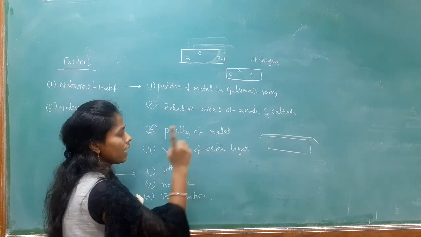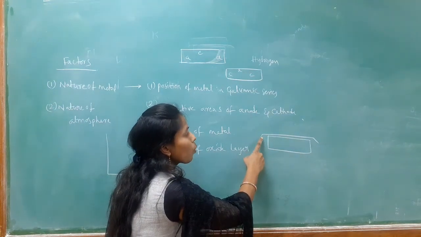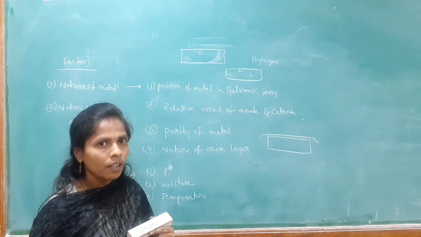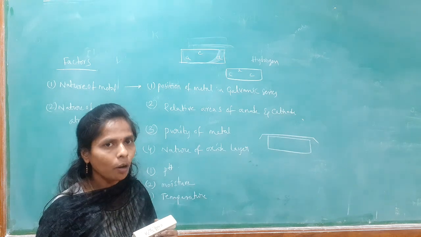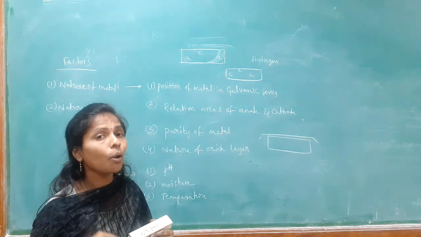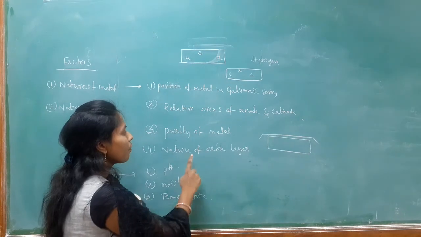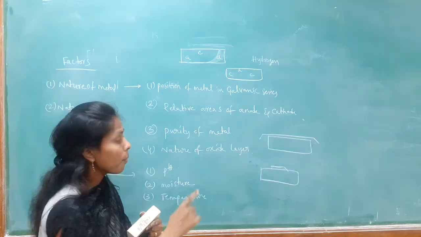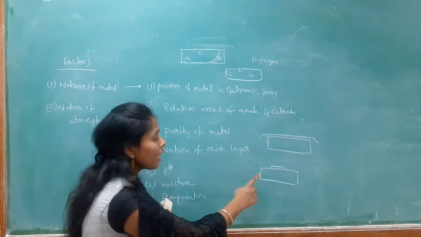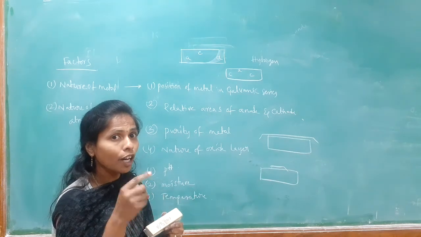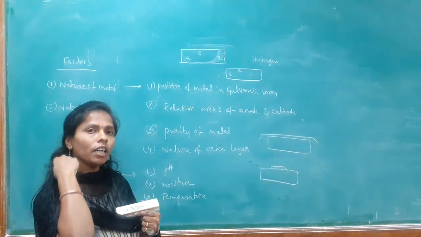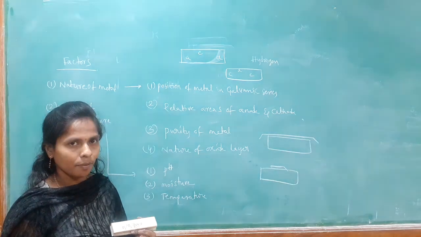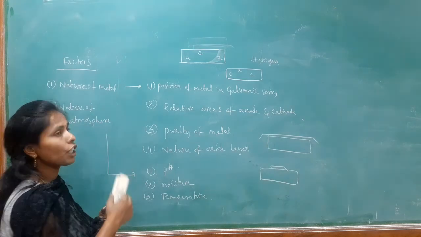If the oxide layer volume is more than the metal, the oxide is protective, the metal does not undergo much corrosion, but the rate of corrosion is more. When the oxide layer volume is less than the metal, it is non-protective, the metal undergoes corrosion, but the rate of corrosion is less. So corrosion and the rate of corrosion are inversely proportional to each other. That is nature of metal.